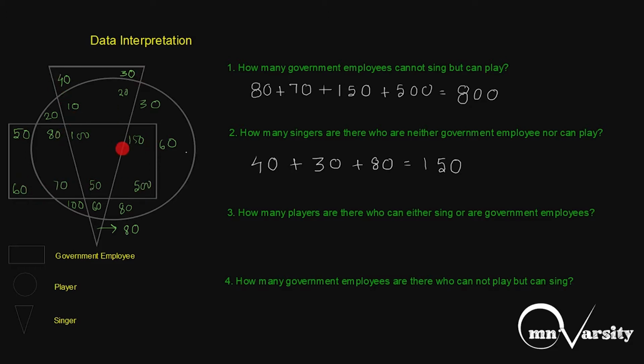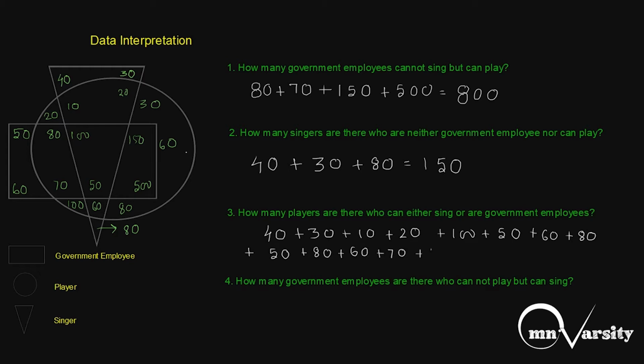So this is the area which I am going to cover. 40 plus 30 plus 10 plus 20 plus 100 plus 50 plus 60 plus 80 plus 50 plus 80 plus 60 plus 70 plus 150 plus 500, which gives us 1300.